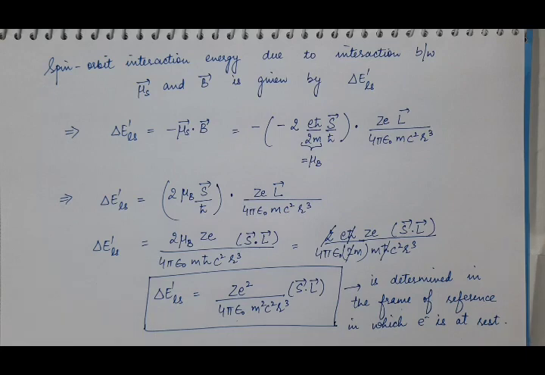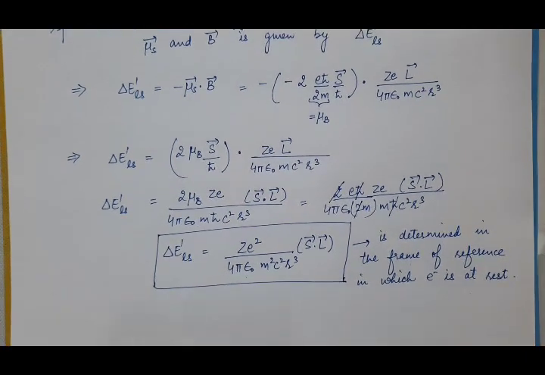Why? Because in that case the electron is at rest, so we have taken the rest mass of the electron m. But in this case the electron is moving at some relativistic velocity. It is orbiting around the nucleus with some relativistic velocity.